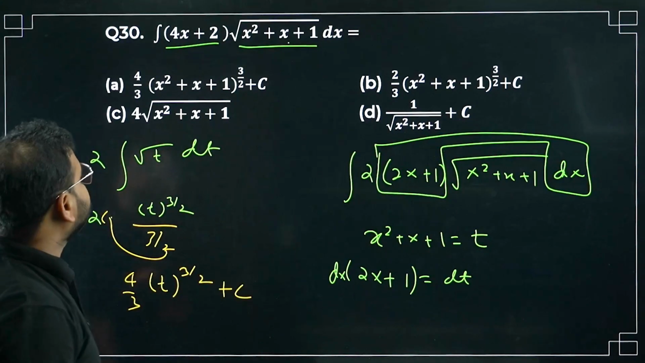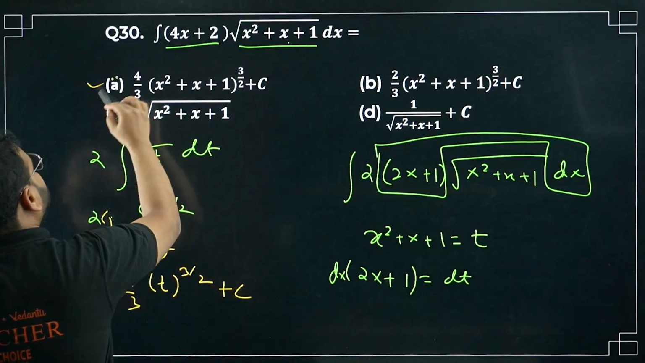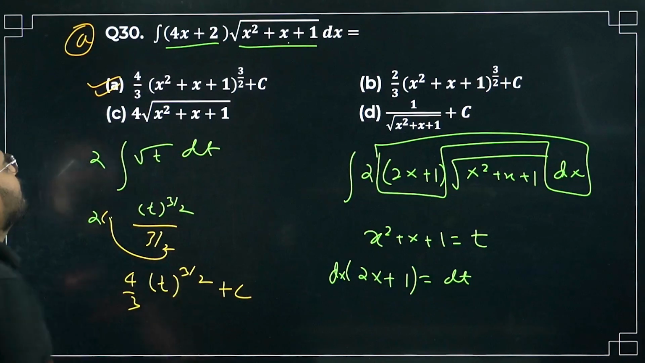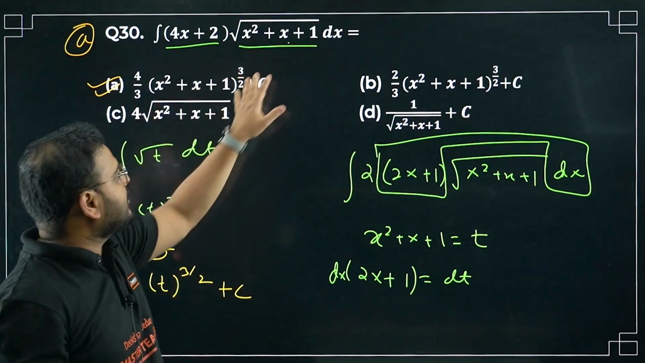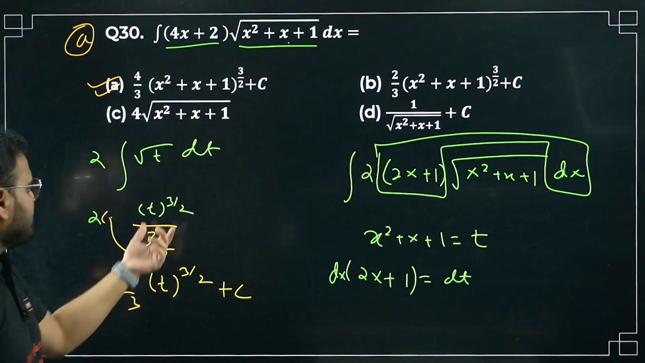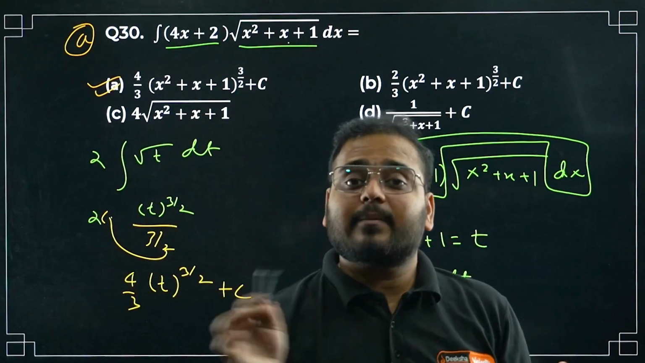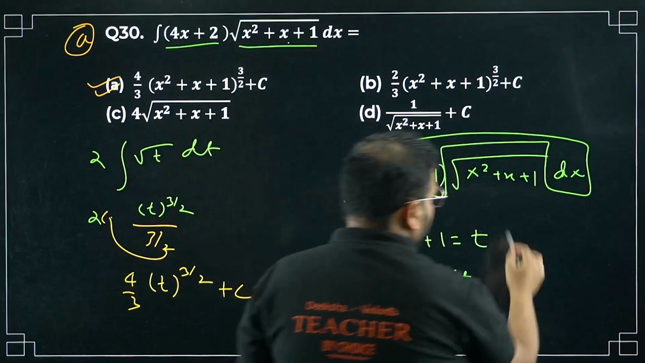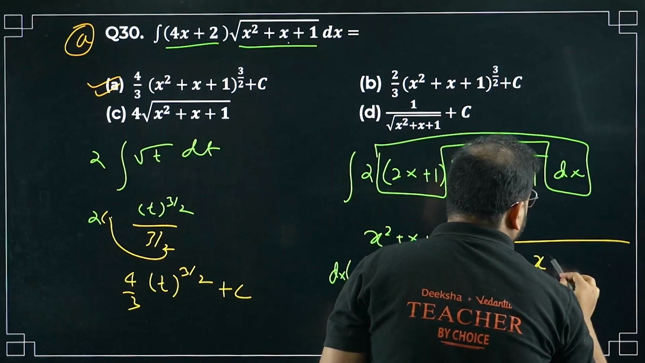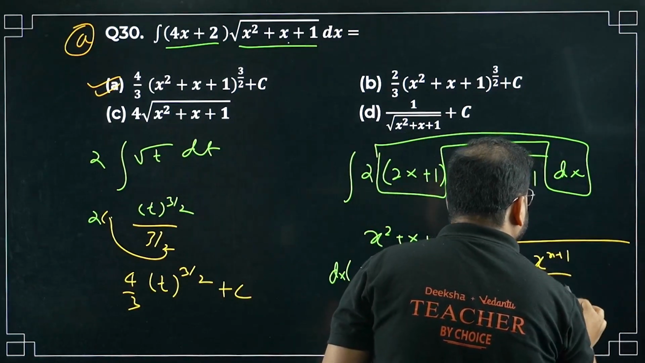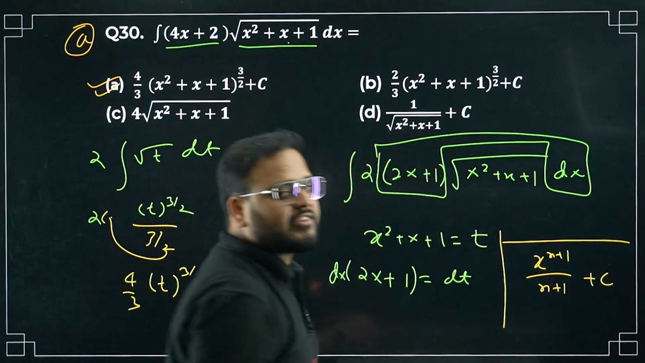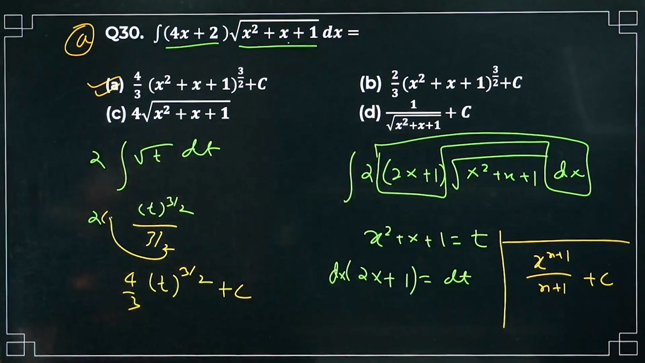Check which option is right. Only one option is like that. Option number A: 4 by 3, and this whole thing to the power 3 by 2 plus C. I made a mistake, I multiplied it, but you have to divide by n plus 1. The formula, remember this: integration of x power n is x power n plus 1 divided by n plus 1 plus C. Please check. This is clear.